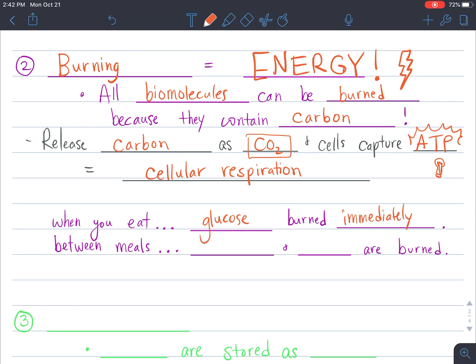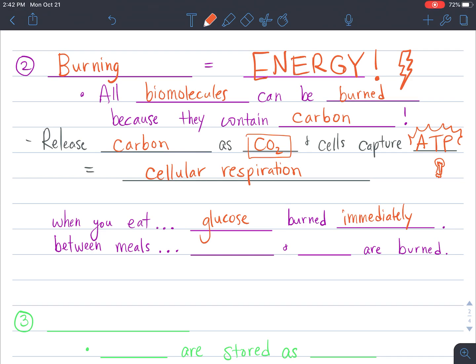This is like pure gasoline. If you were to light that on fire, it lights right away and it's fast. It doesn't last long, but it provides a lot of energy. If you remember back a few assignments ago, we learned that when you put food in your mouth, the saliva actually starts digesting the glucose. So you can see that glucose is burned immediately. As soon as it gets in our mouth, our body wants to be using it.